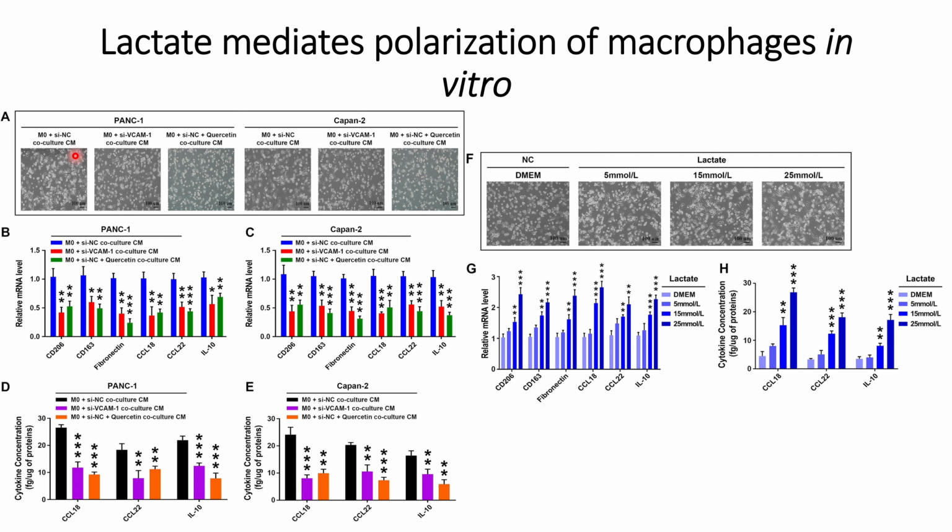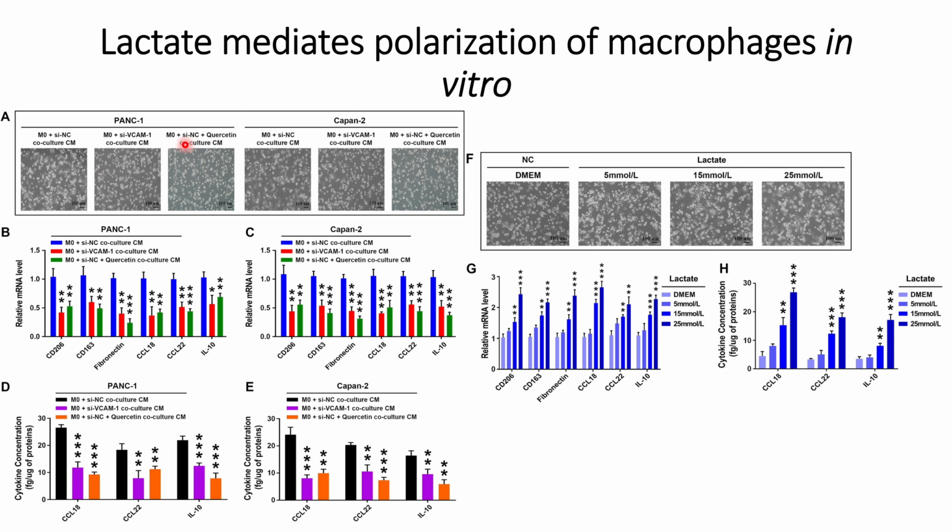In panel A, they found that when they use only the control silencing RNA that does not silence VCAM1, the cells are less rounded in shape. However, when they use conditioned media from pancreatic cancer cells where the silencing RNA against VCAM1 is used, it causes more rounded structure formation of the macrophages.